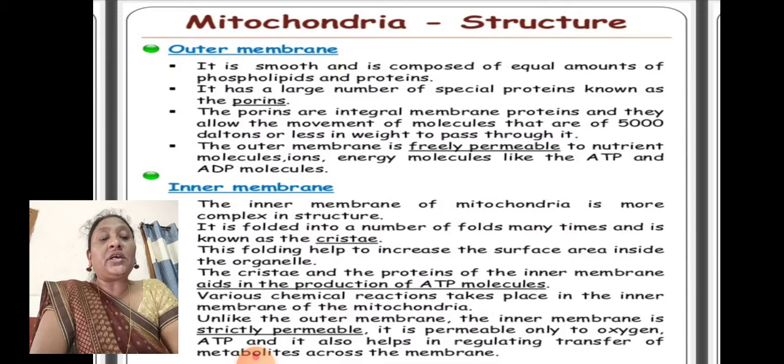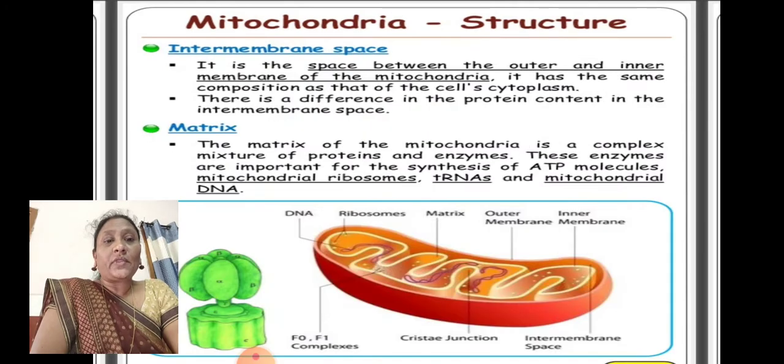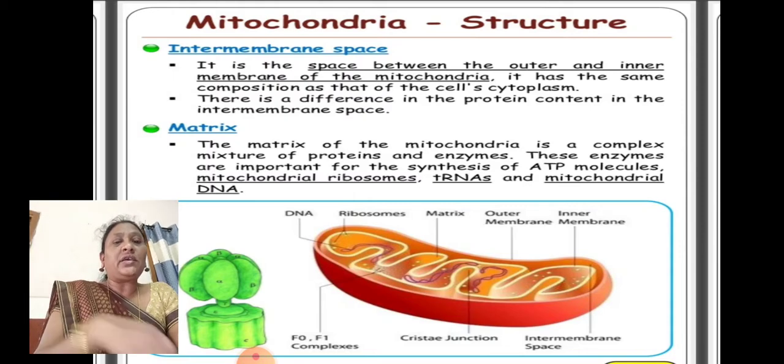It also helps in regulating the transfer of metabolites, that is, in the energy releasing process. What are the materials which are needed for energy? They are all called metabolites, transferred across the membrane. You can see the structure in the picture. Intermembrane space is the space between the membranes. Once you go through the picture, you can see all the parts. Up to now, whatever parts we discussed, you can see there.